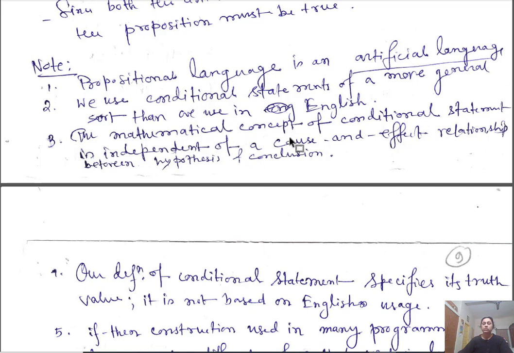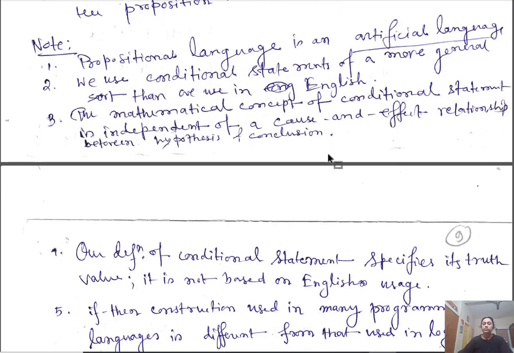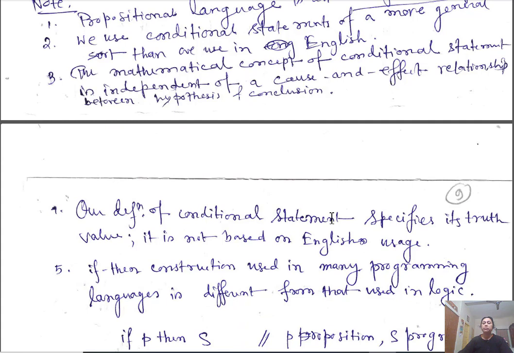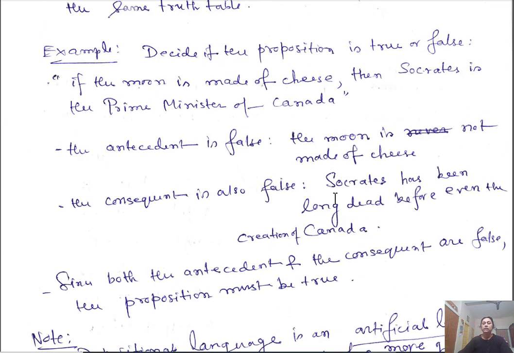For a conditional statement P implies Q, it specifies a truth value. It is not based on English usage.